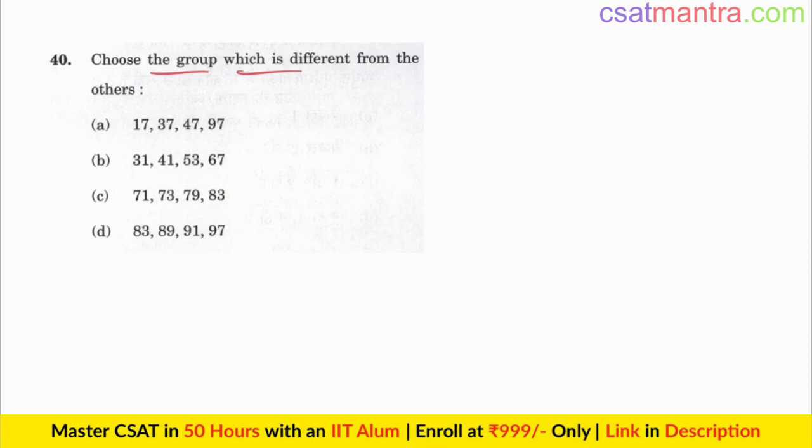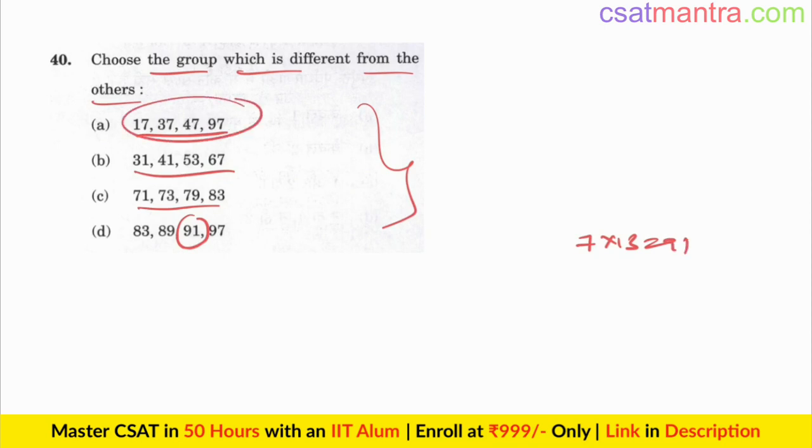Choose the group which is different from the others. Sequences and series problem. You do plus, minus, into, division, you don't get any logic. If you see, all of these are prime numbers. All of these are prime numbers. All of these are prime numbers. 91 is not a prime number. I told you to remember prime numbers below 100. Very, very important. 91 is a multiple of 7; 7 13s are 91. Every number in these 3 groups is prime. Here 91 is not prime. So this group is different from the others. Answer D.